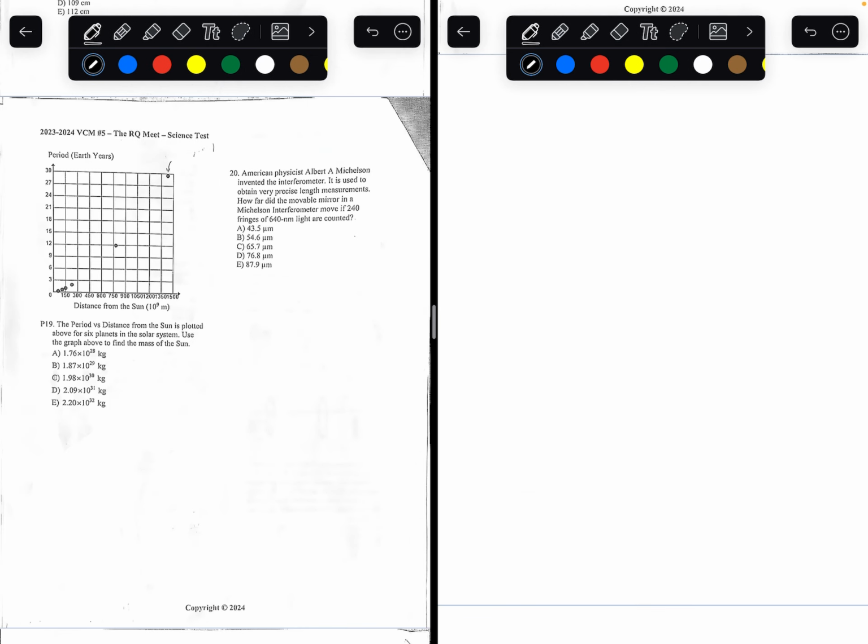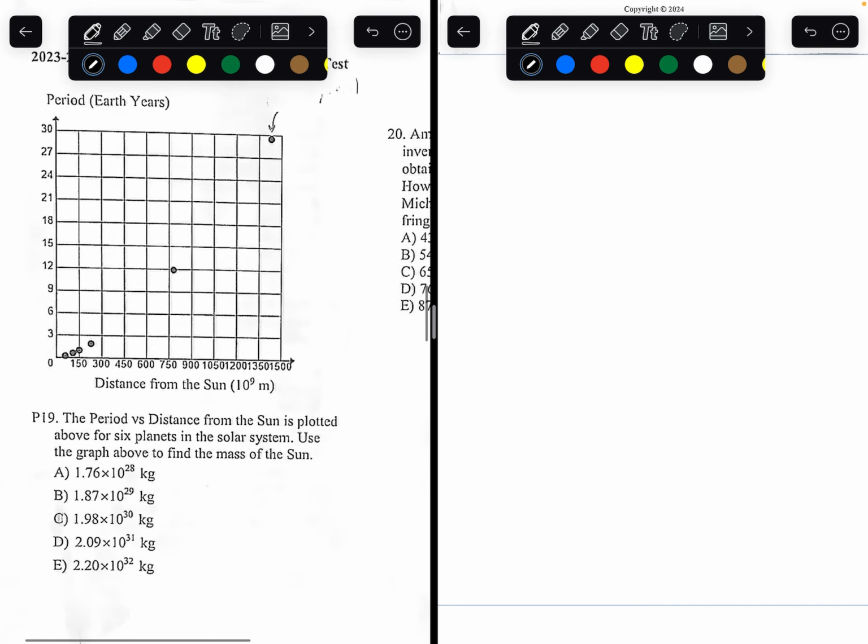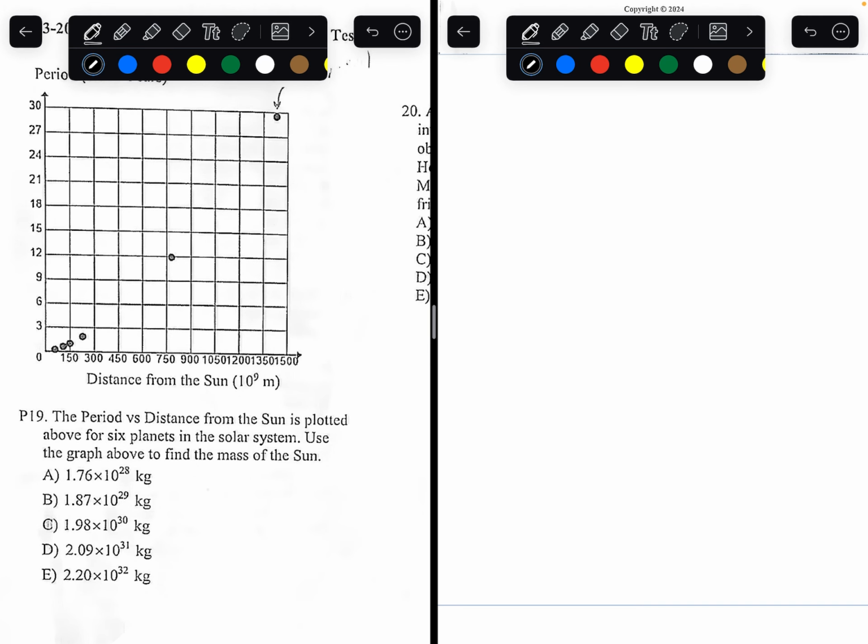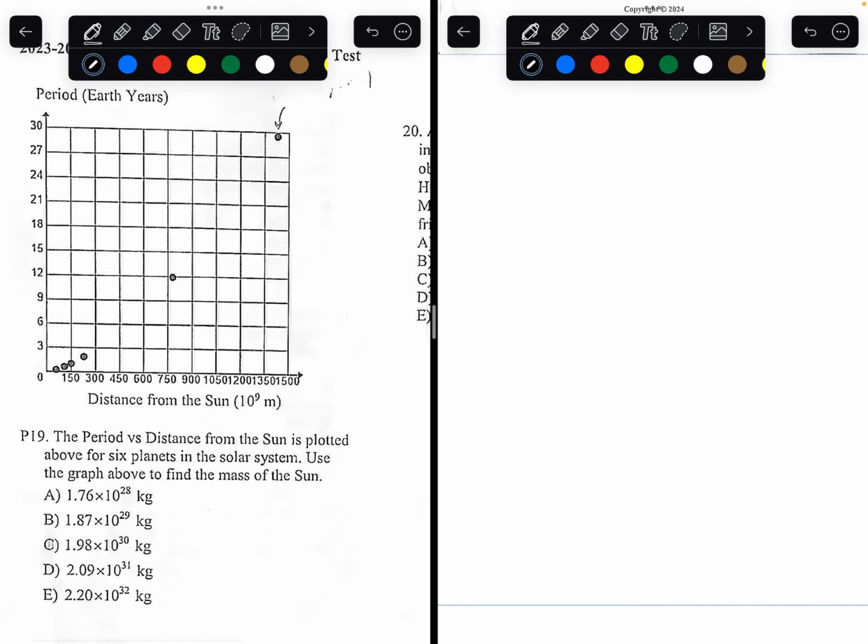Number 19. The period versus distance from the Sun is plotted above for the 6 planets in the solar system. Use the graph to find the mass of the Sun.